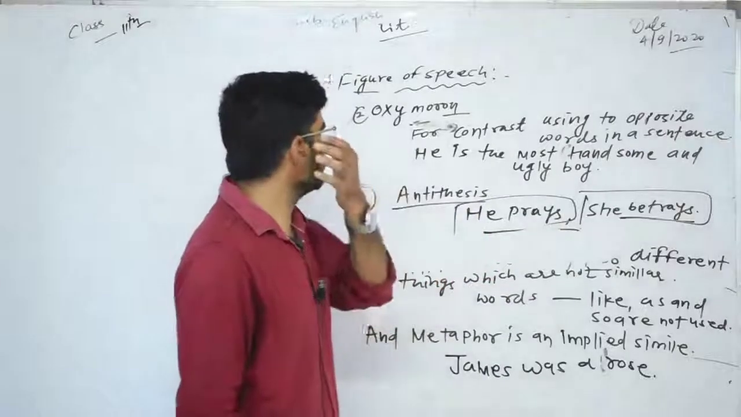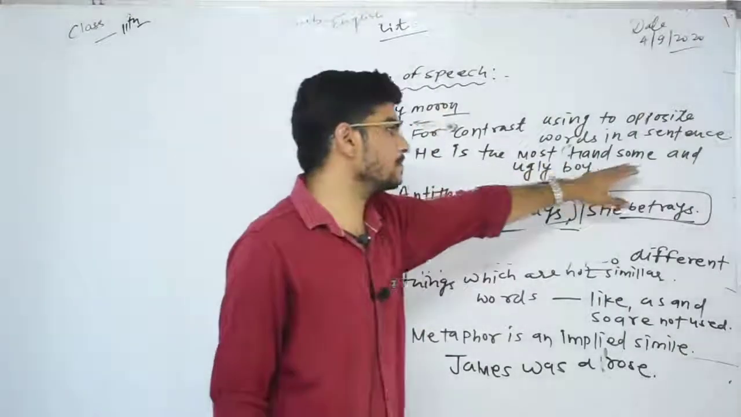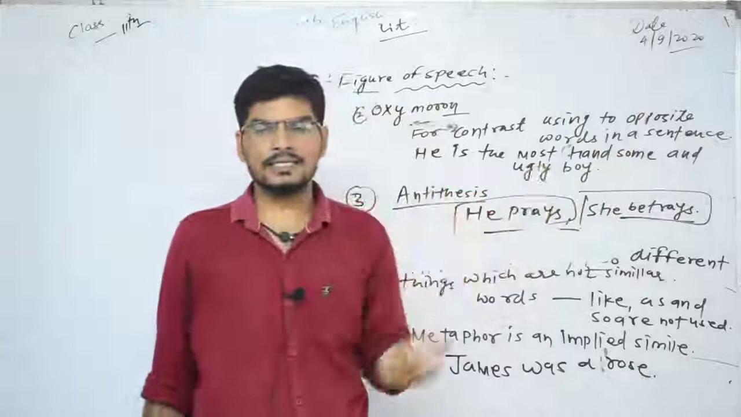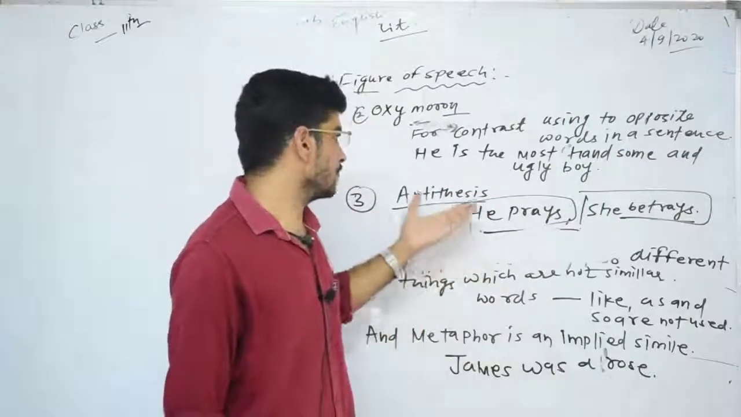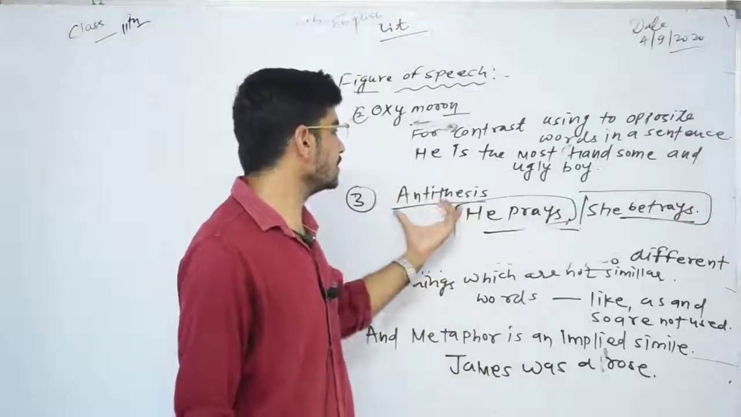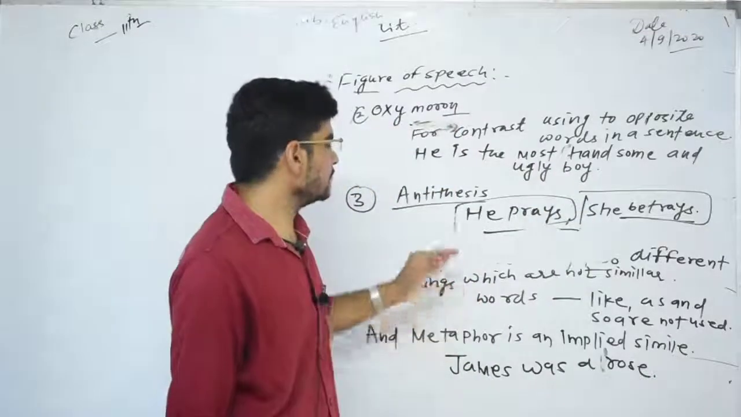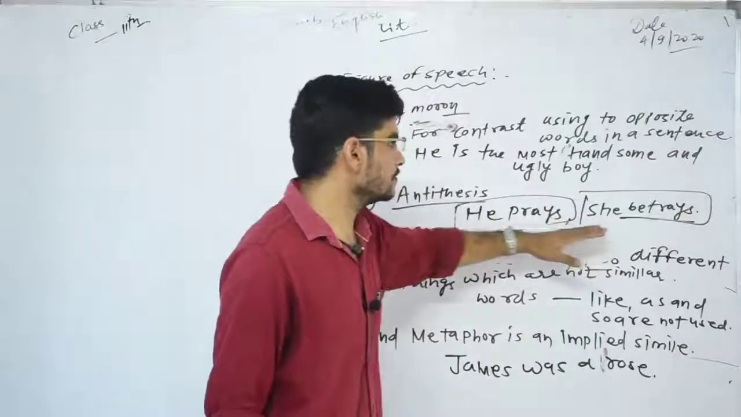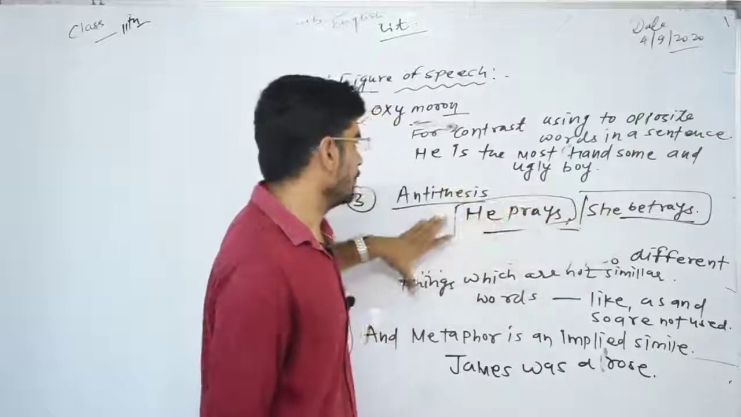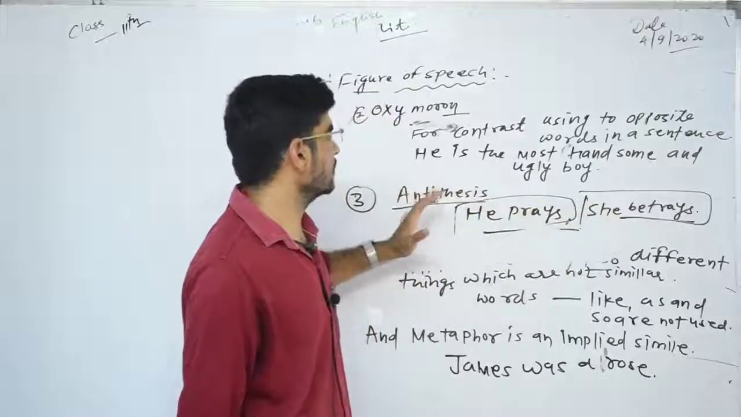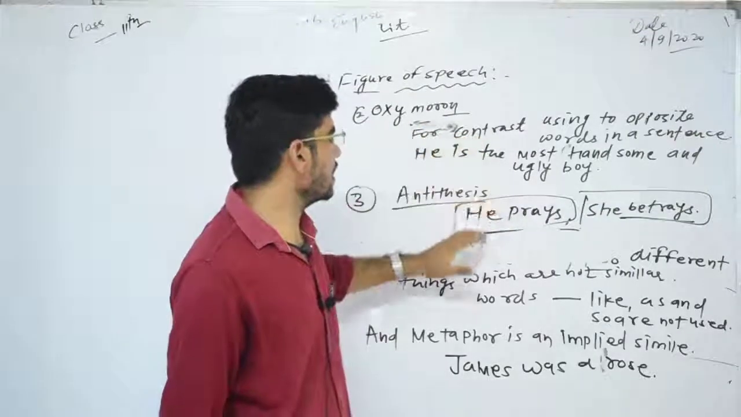What is the difference between oxymoron and antithesis? In oxymoron, I have written two different adjectives, and both the adjectives are opposite to each other. And in antithesis, I have written two different statements, he prays, she betrays. These are two different statements, two opposite statements. Therefore, this is the example of antithesis. This is the main difference between oxymoron and antithesis.